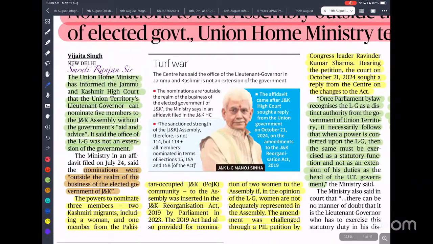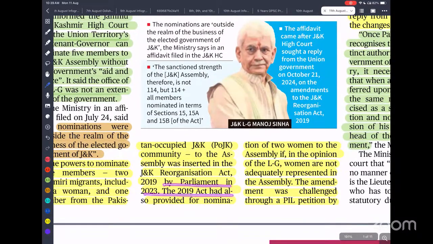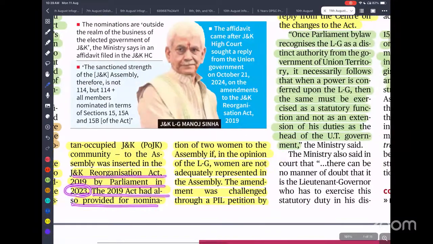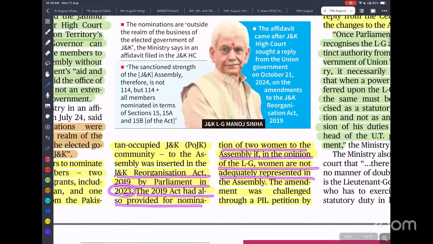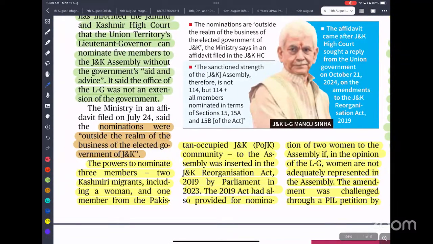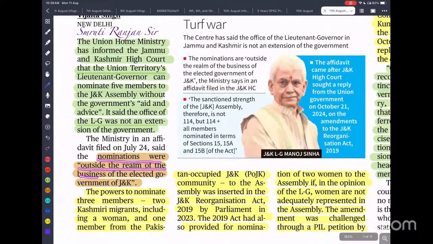The government recently enacted the Jammu and Kashmir Reorganisation Act through Parliament. The 2019 Act also provided for nomination of two women to the Assembly if, in the opinion of the LG, women are not adequately represented. So you can see the nominations were outside the realm of the business of the elected government. That means which member is to be nominated is decided by the Lieutenant Governor.